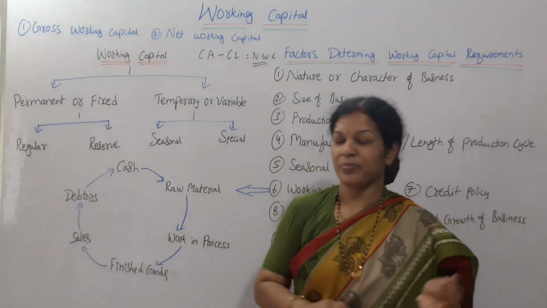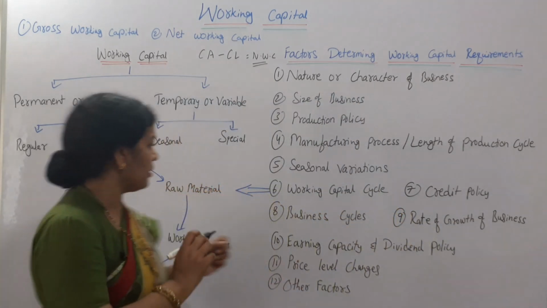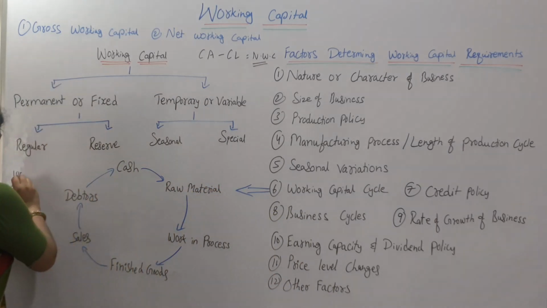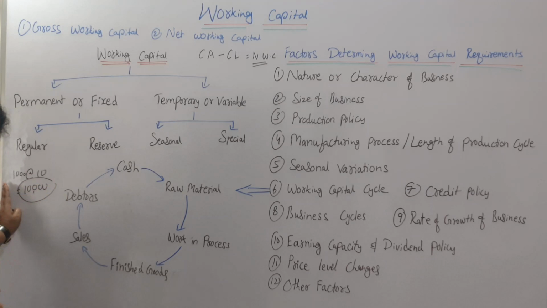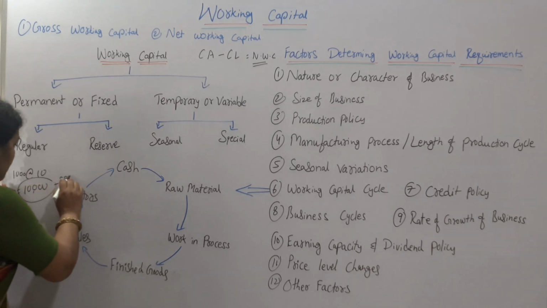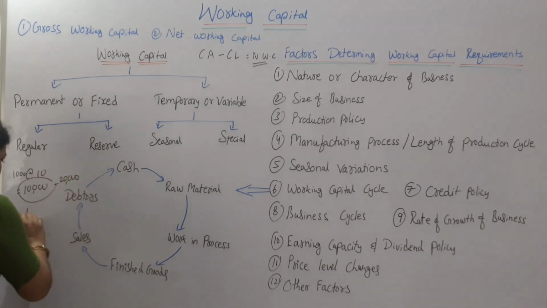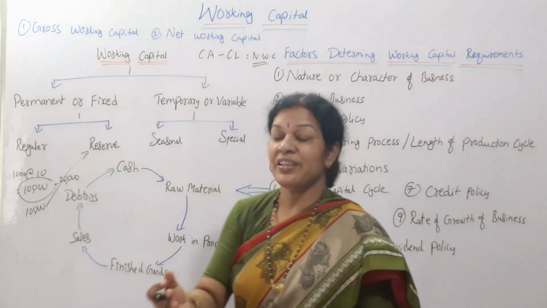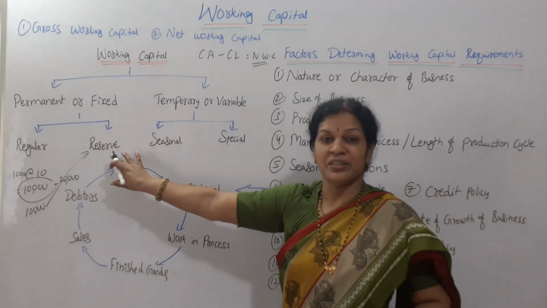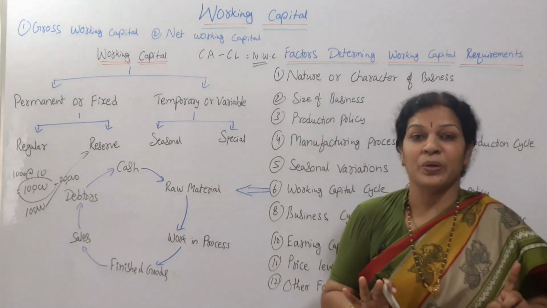I'll give you more clarity. Suppose as per your calculation, 1000 units you have to purchase, 1000 units at the rate of 10 rupees, say. Means it is 10,000. Every month you have to pay 10,000. But you have working capital of say 20,000. 10,000 is gone. Now the leftover is 10,000. That rest of the 10,000 you can say is a reserve. Reserve means the excess of the working capital, whatever you have, that we say is permanent working capital for reserve. Reserve working capital you can say.